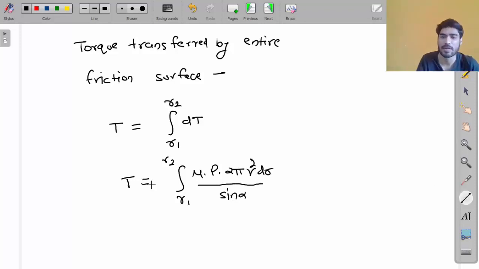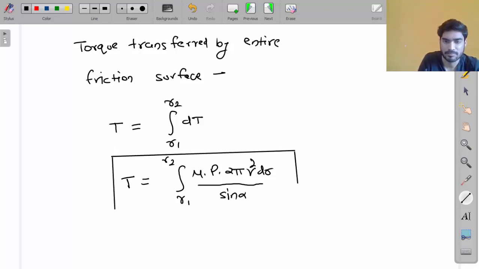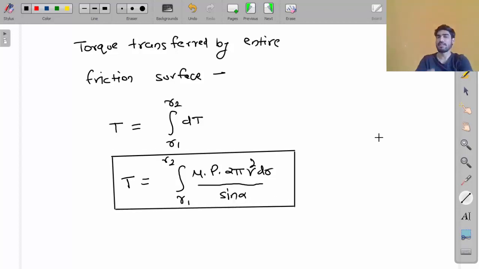Now look at this equation. It is very similar to the equation of the single plate clutch, but there is only one difference: integration r1 to r2 mu p 2 pi r square dr is the same, but this sine alpha is additional.